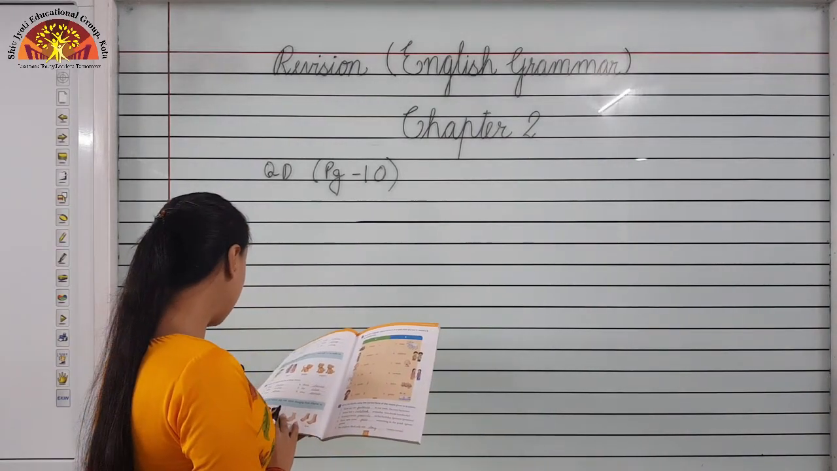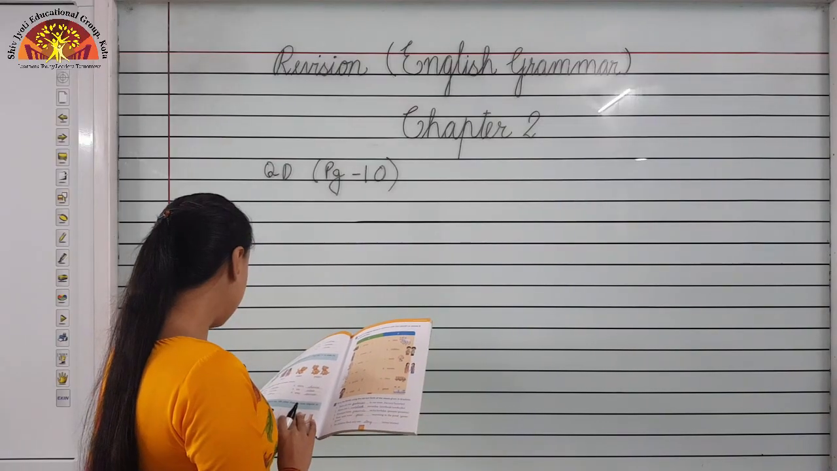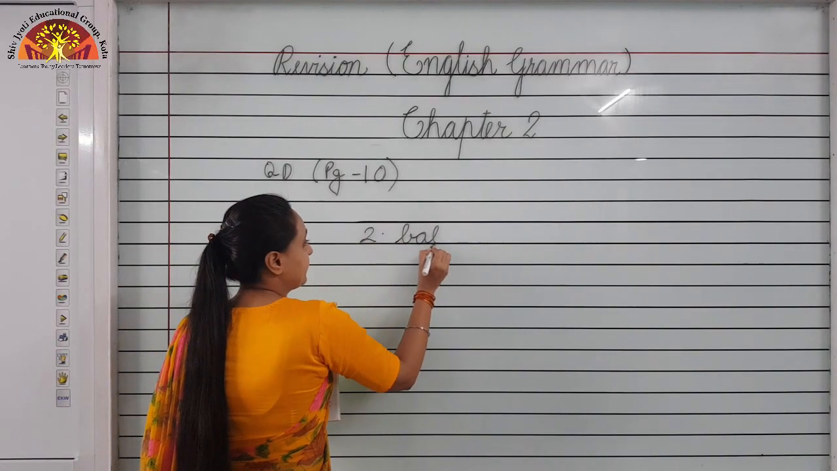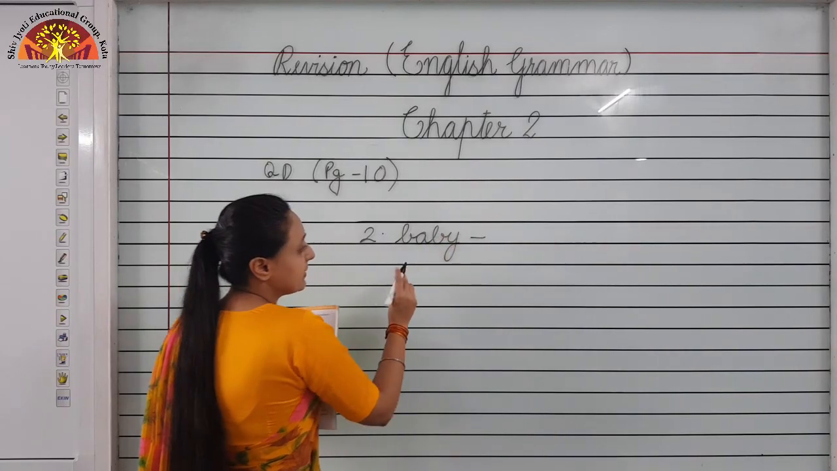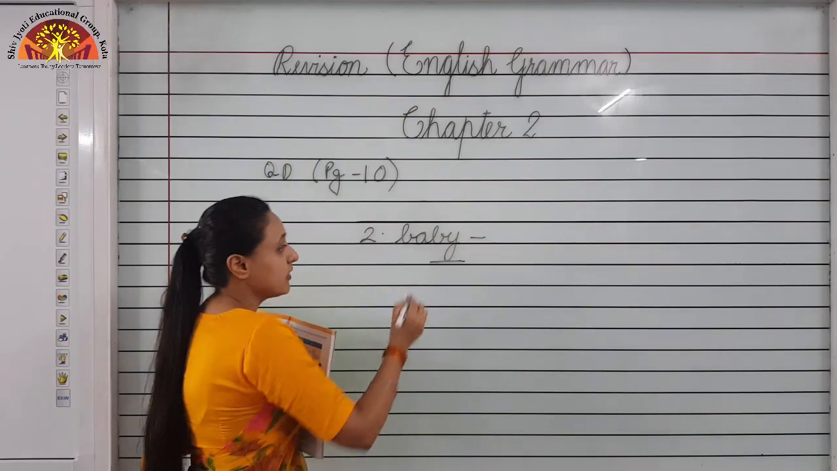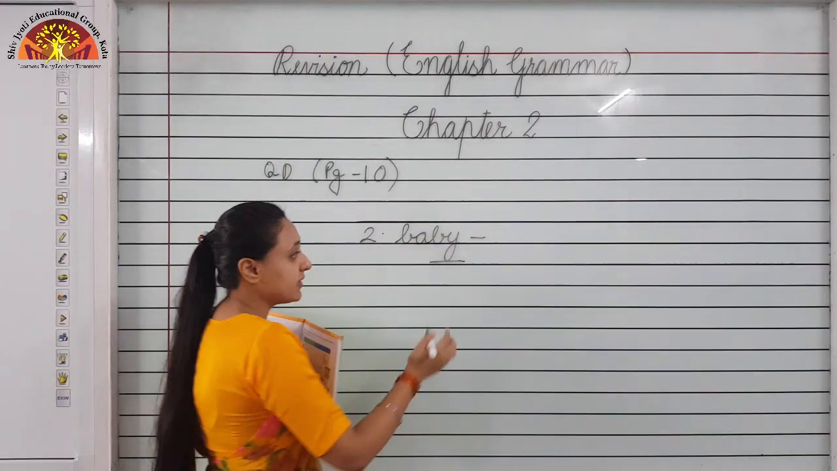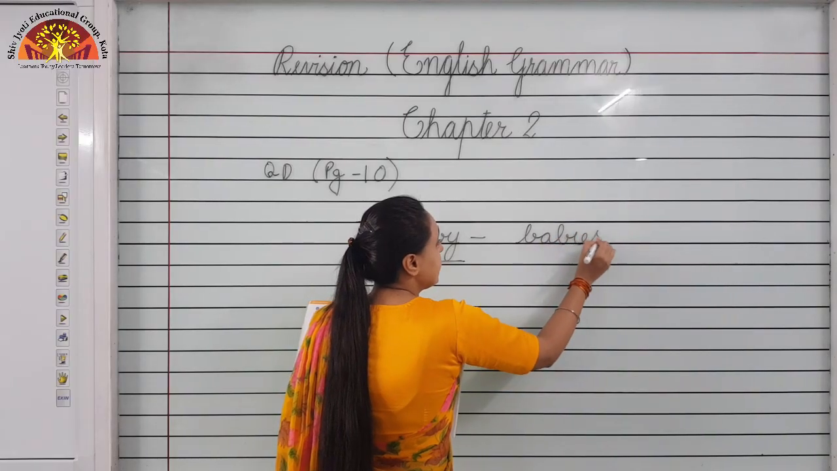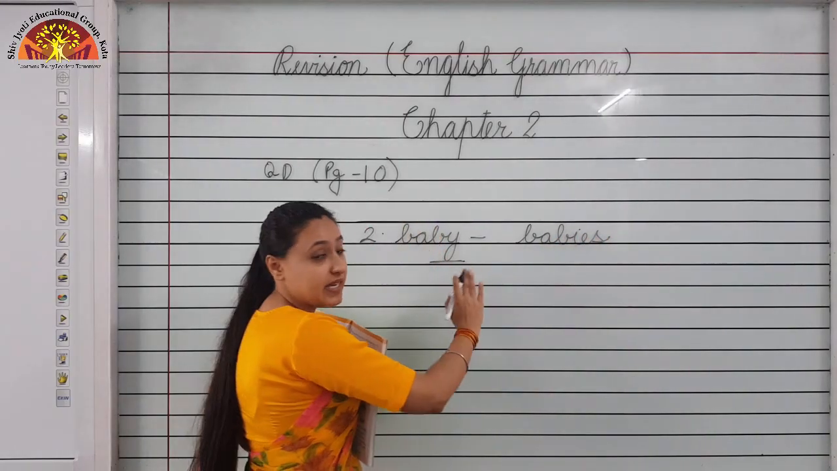Now we will revise number 2. Baby. Spelling of baby is B-A-B-Y, baby. Baby ends with letter Y. So what we will do? We will drop letter Y and add IES. So it will become babies.